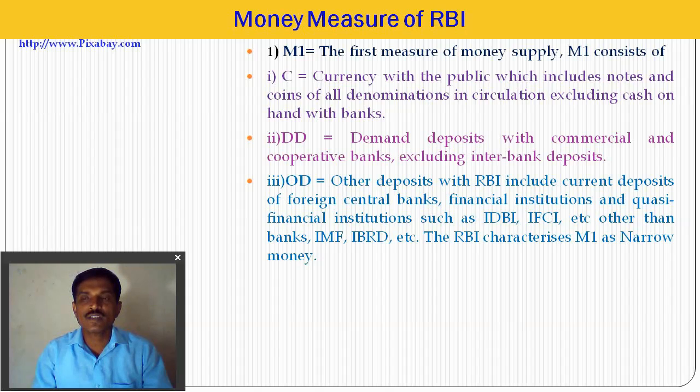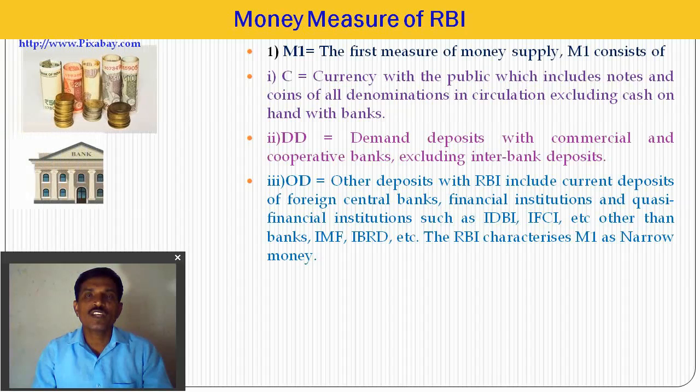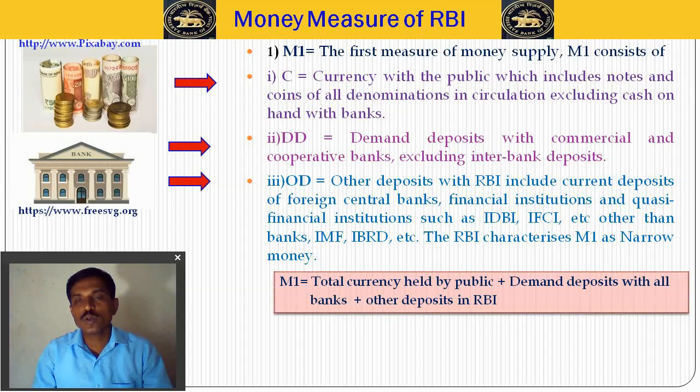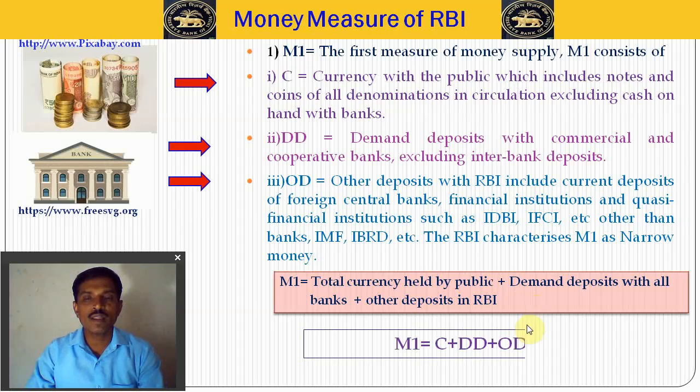The RBI characterizes M1 as the narrow concept. So M1 includes C plus DD plus OD. In short, M1 is equal to total currency held by the public plus demand deposits with all banks plus other deposits with the RBI. So it is the narrow concept of the money supply. Shortly, M1 is equal to C plus DD plus OD. It is the narrow concept, but it is an important concept.